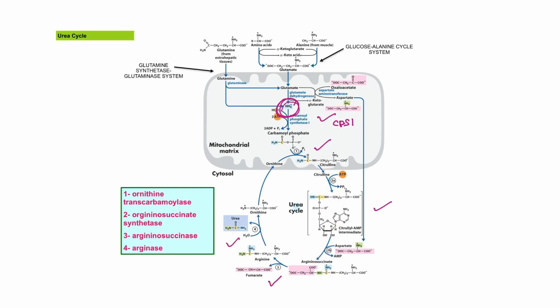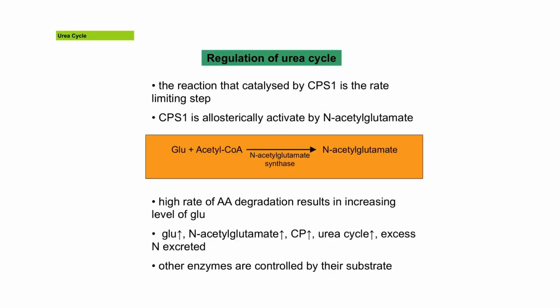Now let's see how this cycle is regulated. The urea cycle is regulated by 2 factors. One is substrate availability, and the second one is the enzyme carbamoyl phosphate synthetase 1. CPS1 requires the presence of the allosteric activator N-acetylglutamate. This N-acetylglutamate is derived from the acetylation of the amino acid glutamate.